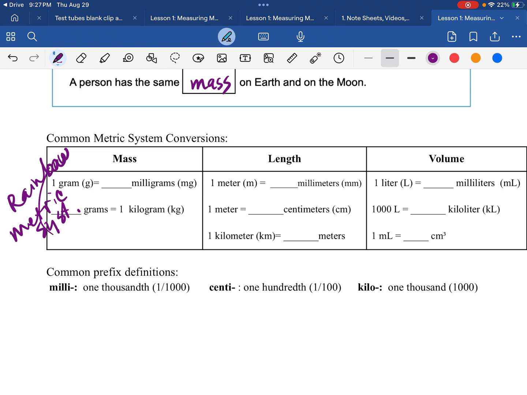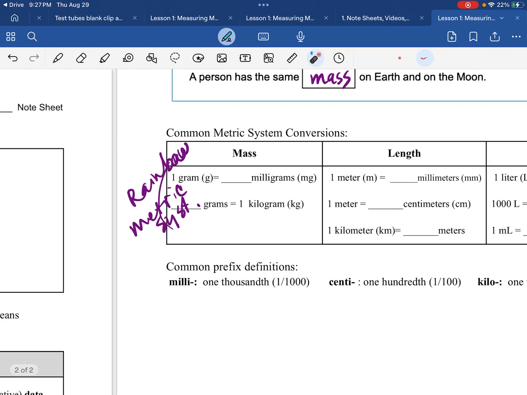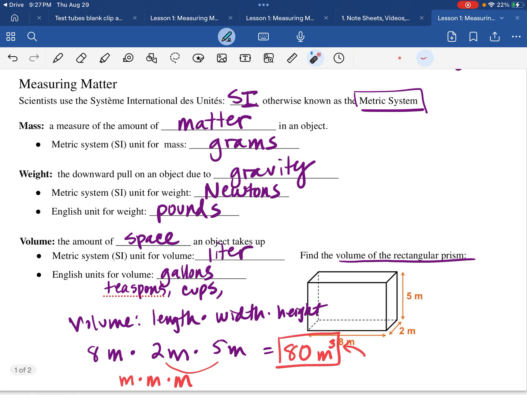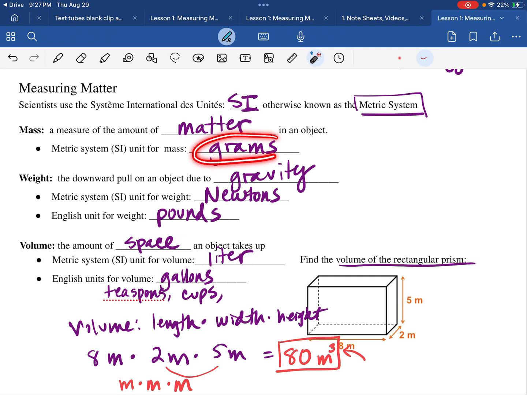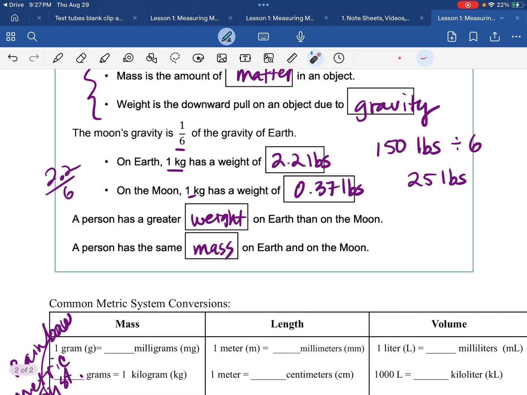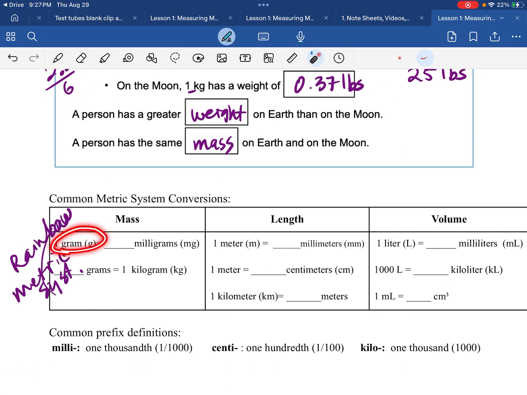Notice here that the base unit for mass is a gram, right? Volume is liter. So here we have the mass is a gram, length is a meter, volume is a liter.